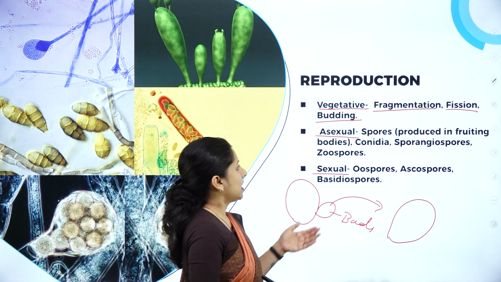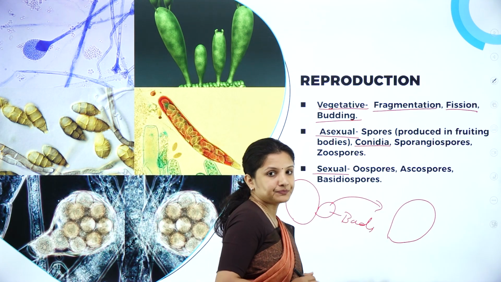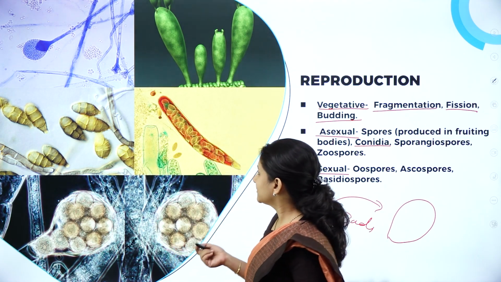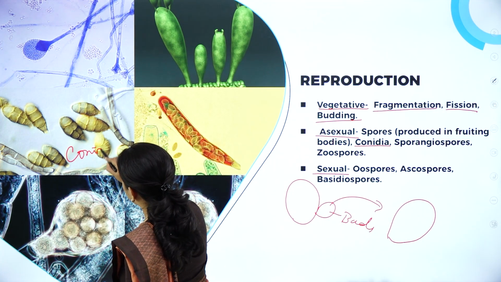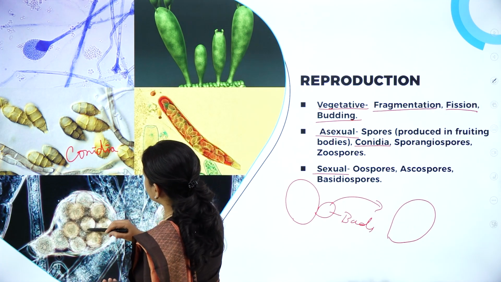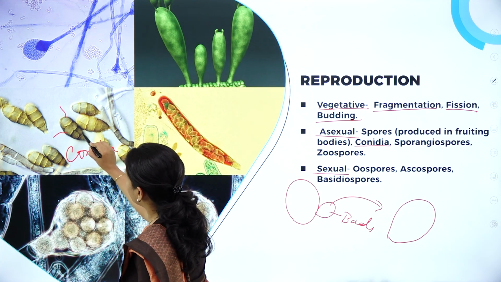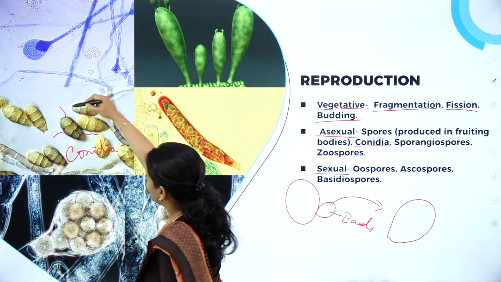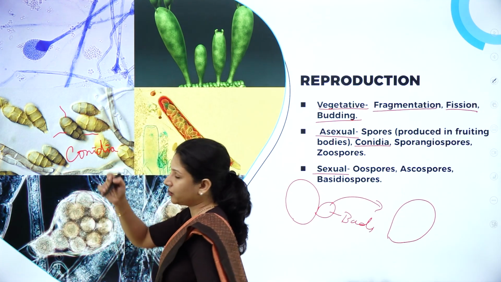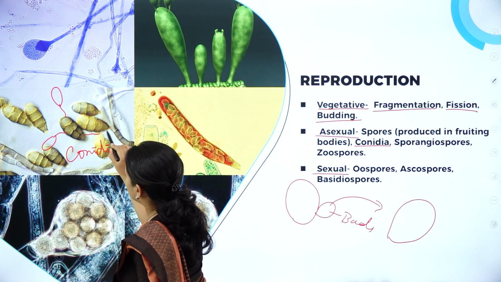It is like that. And they can also reproduce asexually by conidia. Say for example, here I have given a conidia of Alternaria, if you can see, which is a Deuteromycete. Alternaria conidia germinate, like how seeds germinate, and wherever they germinate, a new hyphae or mycelium will be formed, or a conidiophore will be formed, and there new conidia will start to develop.